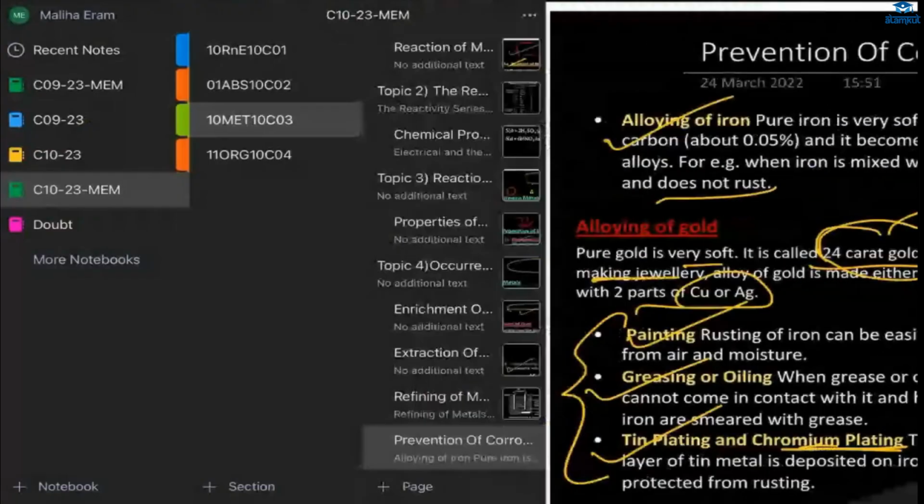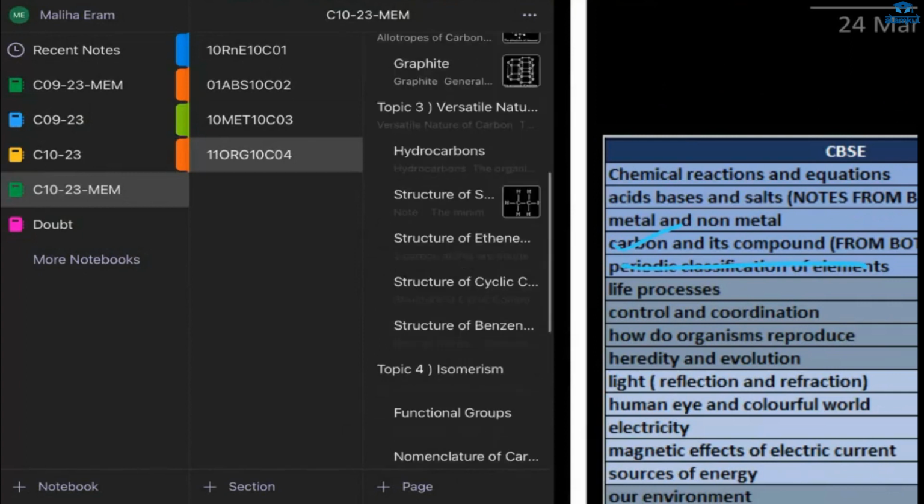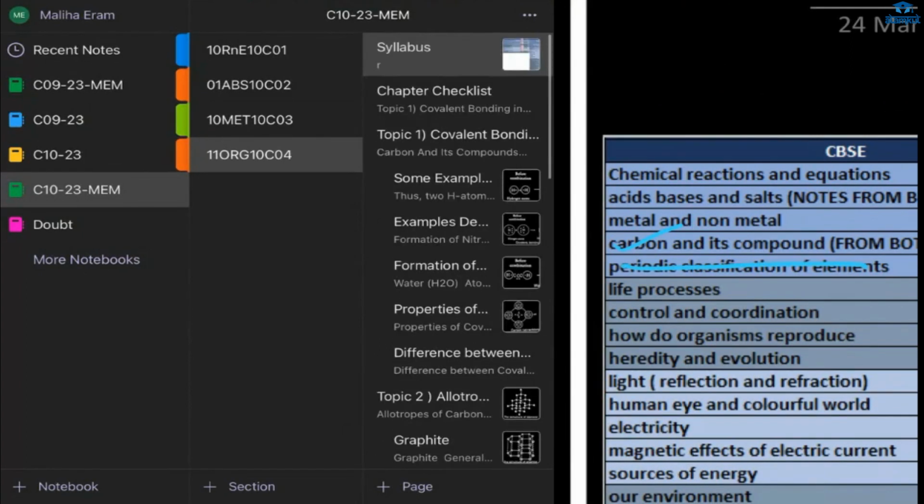So this is all about this chapter. This chapter is already completed. In the next class, I will start with the next one. This chapter is big. Okay, everybody understood?